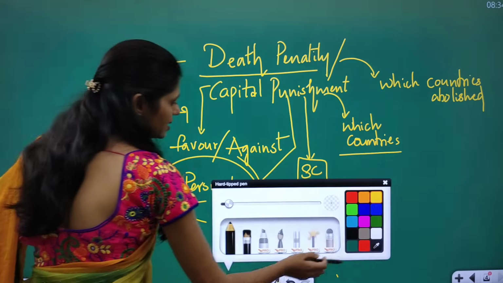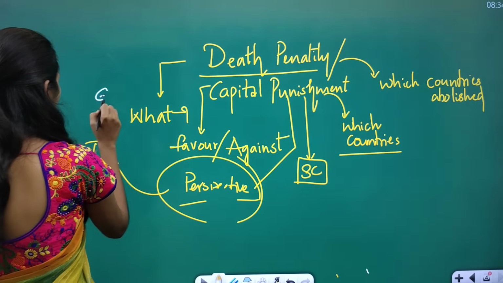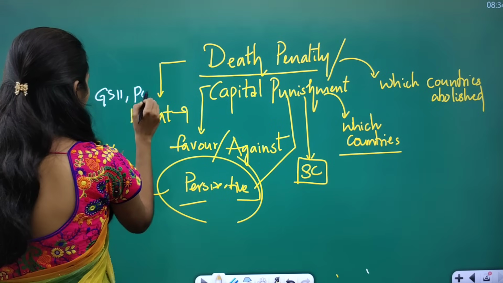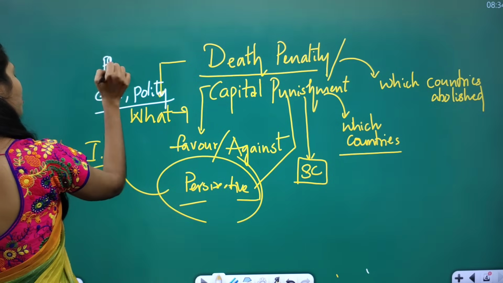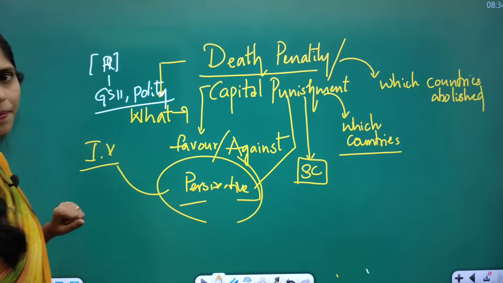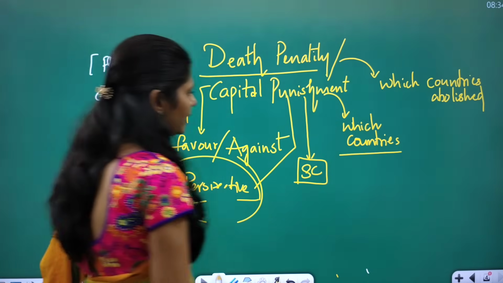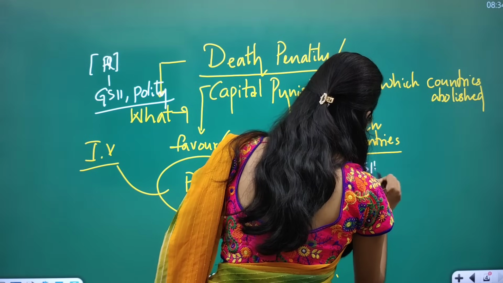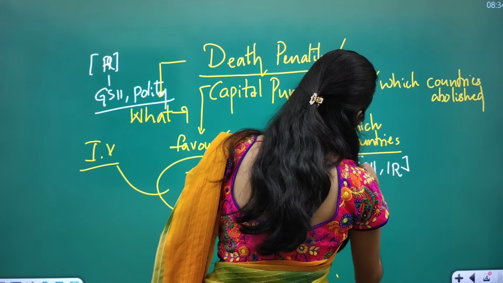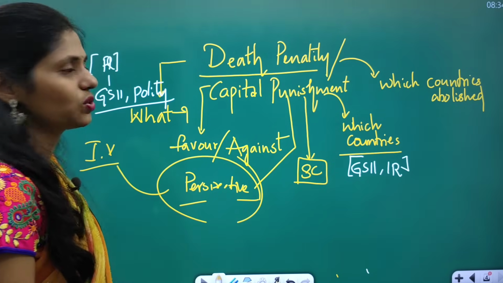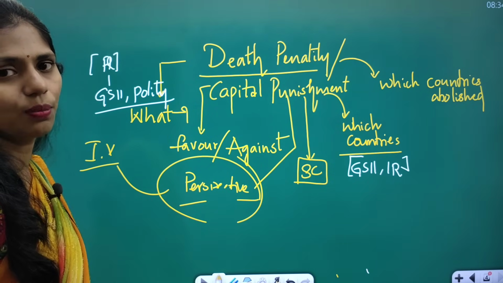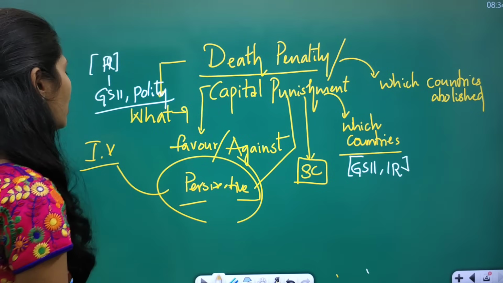Here, we can connect this topic with GS paper 2 under polity, because fundamental rights of people are violated here. We can even connect this topic with GS paper 2 international relations, because we are moving beyond India and checking which countries have the death penalty and which have abolished it.